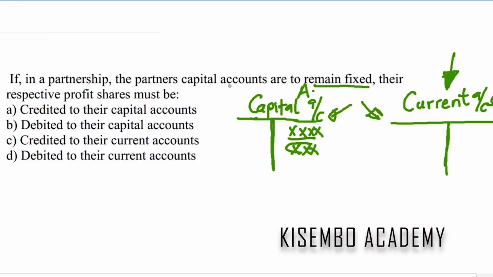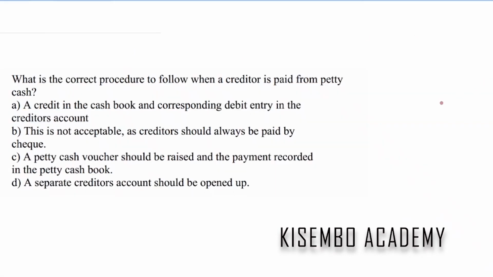So in this case, if the capital accounts are to remain fixed, their respective profit shares, which increase the amount of capital in the business, will be credited to their current accounts. So credited to their current accounts will be our answer here. Our answer is C. What is the correct procedure to follow when a creditor is to be paid from petty cash?